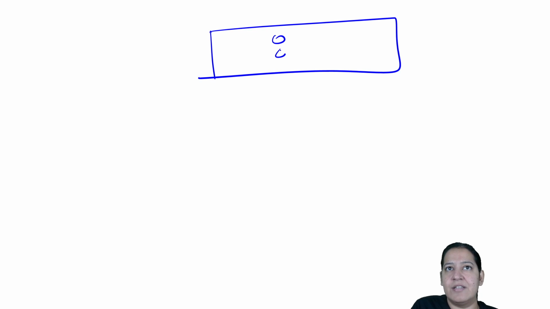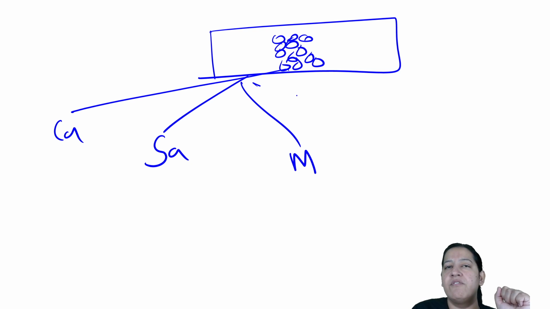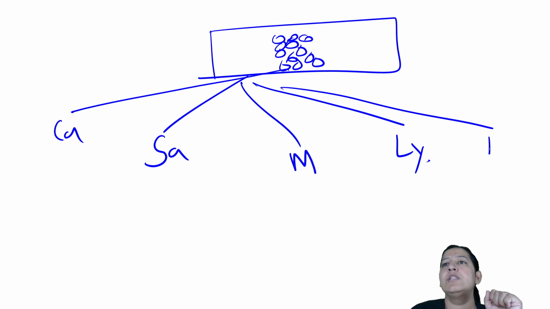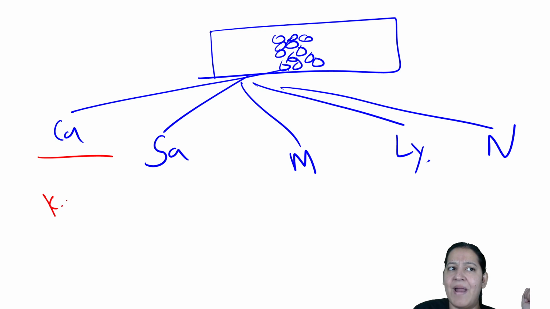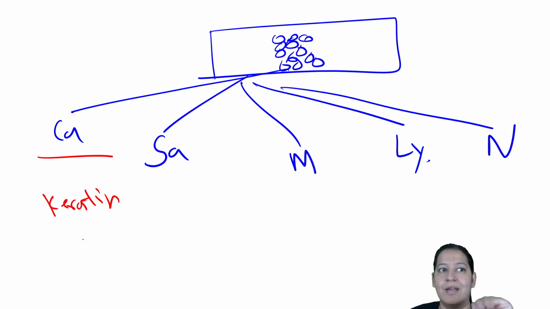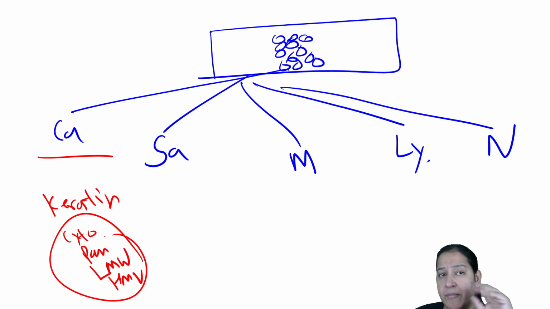So if I am having any tumor, this is my slide, and these are the tumor cells. These are undifferentiated. I want to know the lineage. So whether it is carcinoma, sarcoma, melanoma, lymphoma, or neural, I want to know the lineage. So I will apply a few IHCs. For carcinoma, I will apply keratin. If they take the keratin, if they become brown on taking the keratin, then it is carcinoma. Others will not take keratin. Keratin can be cytokeratin, pankeratin, low molecular weight keratin, or high molecular weight keratin. I hope I am crystal clear.